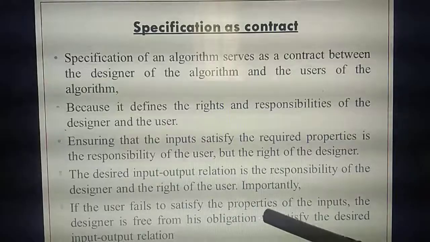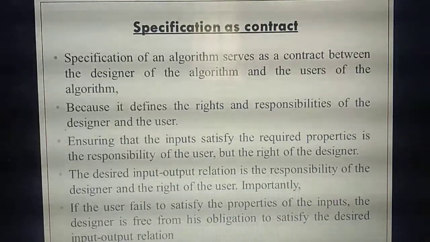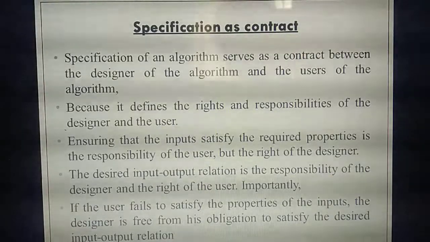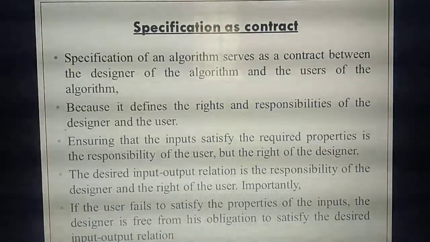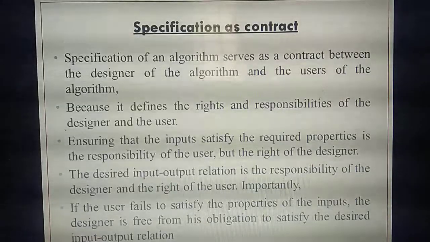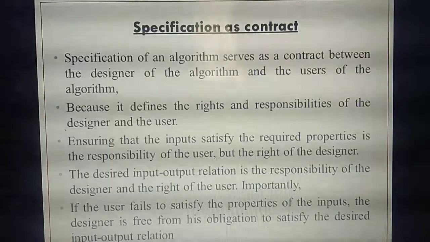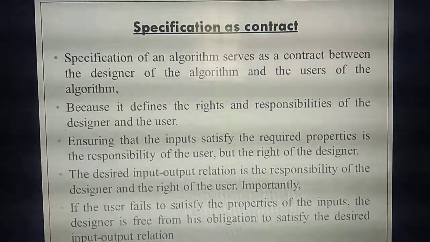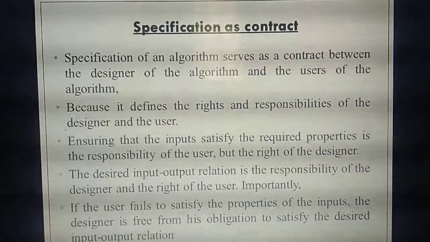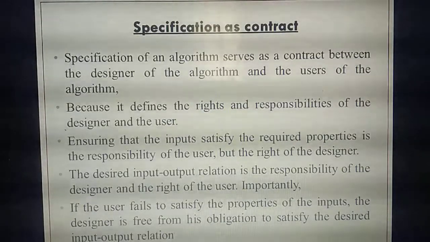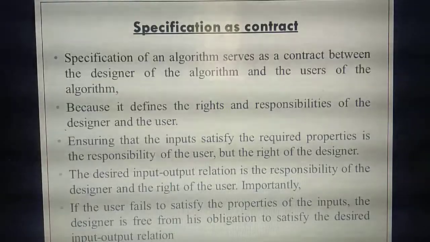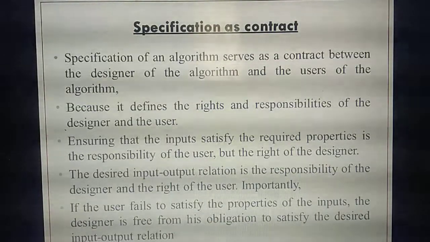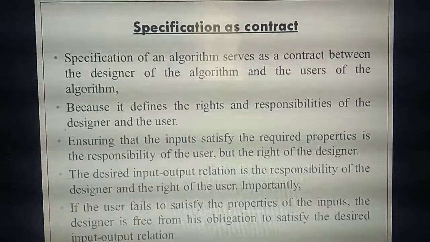If the user fails to satisfy the property of input. So, if you are giving the cloth without saying the measurement, without saying the model, simply giving the cloth to the tailor and asking the tailor to stitch according to your wish, the tailor will stitch according to their own measurements and give the cloth to you. Will you agree? No. Surely the output will not be good. The measurement will be different, the model will be different, it is not fit for you. So the cloth looks ugly. That's not satisfying the user.